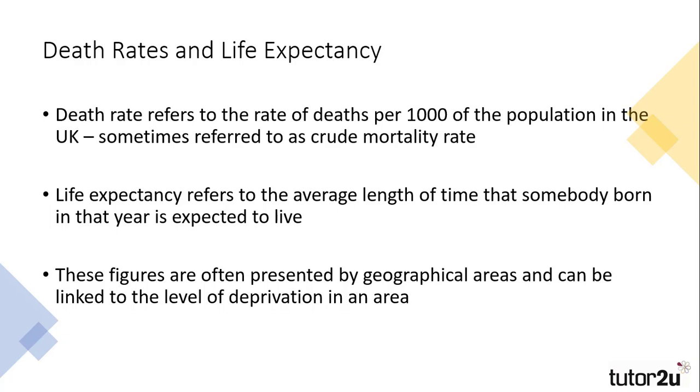Life expectancy is another measurement used in demography. This refers to the average number of years somebody born in a specific year can expect to live. Some measurements are taken from birth, while others are taken from a specific age, such as 60 or 65. Both of these figures are often broken down into geographical regions, and sociologists link the death rates, life expectancy, and deprivation of an area to get an overall view of the health of people in that area.